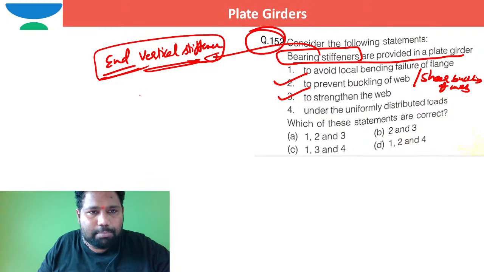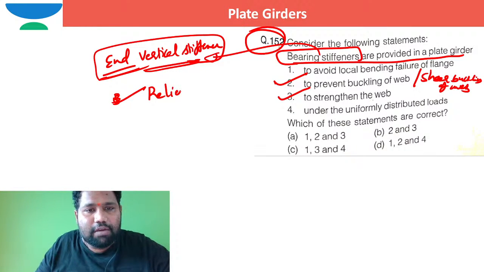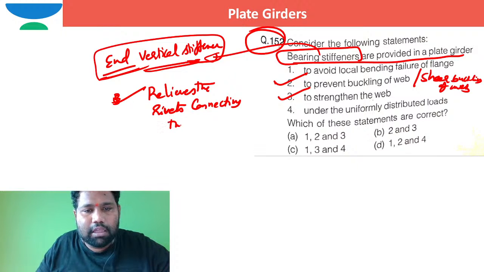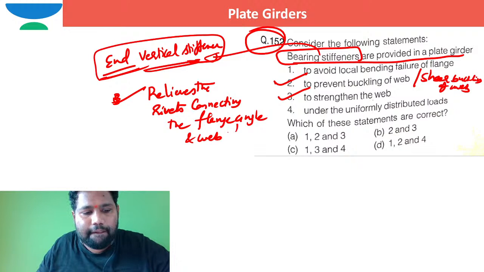And there is a third option that is not given, maybe I can say next one. That option is that end vertical stiffener relieves the rivets connecting the flange angles and web from vertical loads.